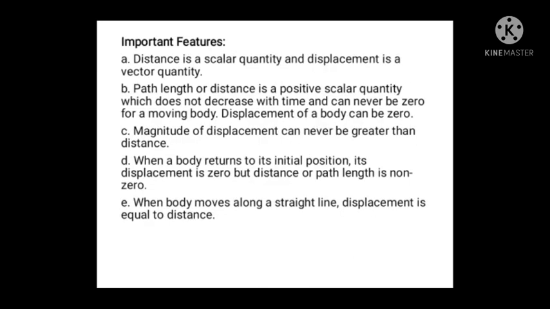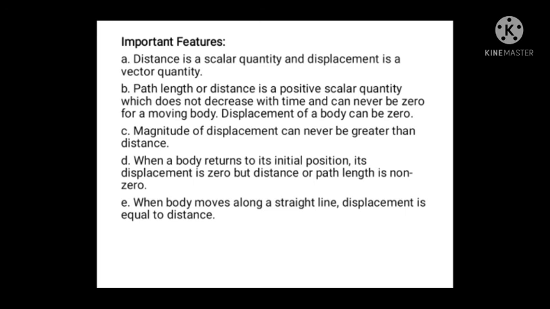Next, some of the important features of distance and displacement. First, distance is a scalar quantity and displacement is a vector quantity. Distance has only magnitude. So distance is a scalar quantity, it does not have any direction. And displacement is a vector quantity because it has both magnitude and direction.